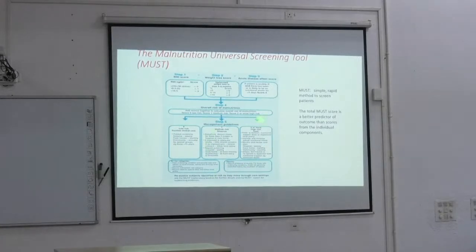Why? Because you have to identify the high risk patients. Who is nutritionally high risk? Nutritional depletion can be more in them. So you have to supplement that way, supplement nutrition and again see how they are improving. So that's why you need an objective tool. This is very simple and rapid. And the total score, 1, 2, 3, the total score is important.